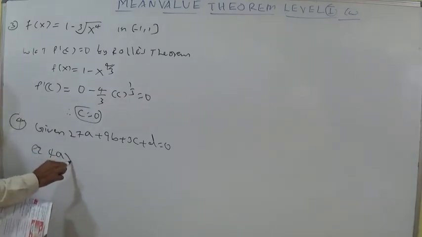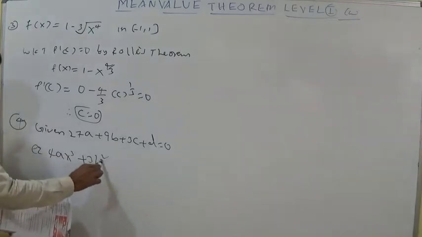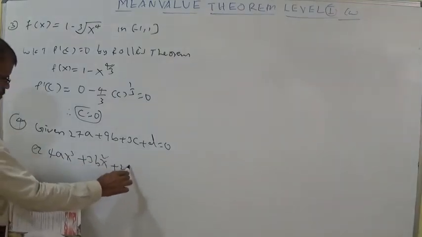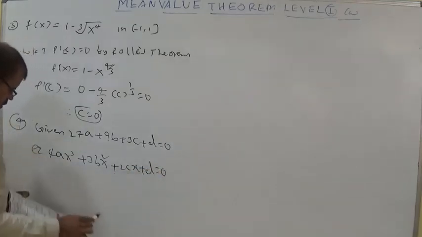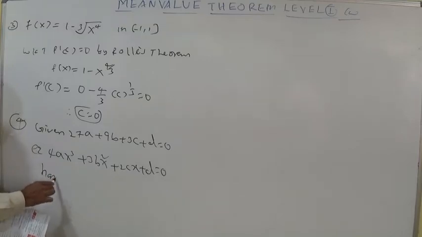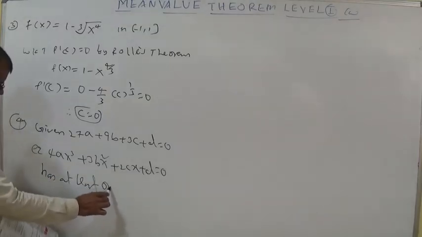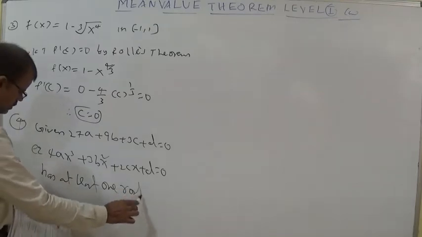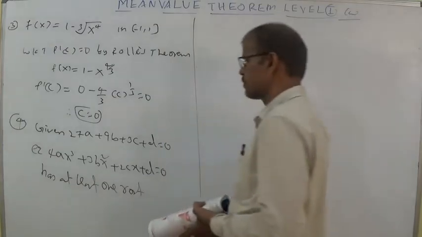The equation 4ax cube plus 3bx square plus 2cx plus d is equal to 0. The equation has at least one root lying between, that option we should calculate.